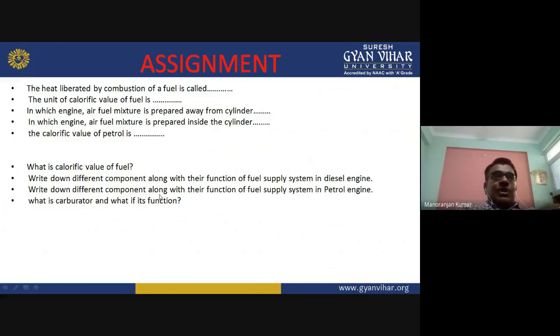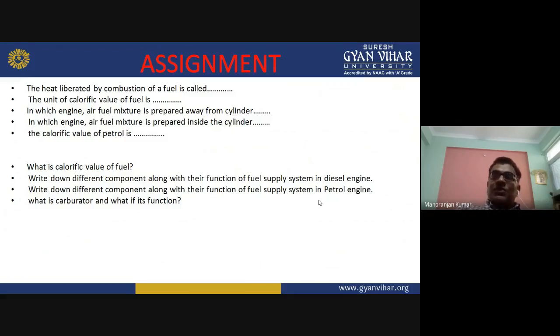Write down different components along with their function of fuel supply system in petrol engine. So what are those components in petrol engine? Let us see from the beginning. First will be the fuel tank, means petrol tank. After that, there will be the sediment bowl. After the sediment bowl, there will be fuel filter. After the fuel filter, there will be carburetor. From the carburetor, it will go to the combustion chamber. And from the other side, air filter will be there.